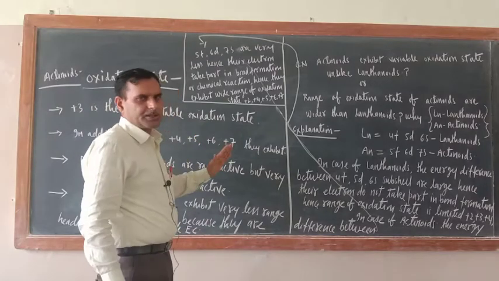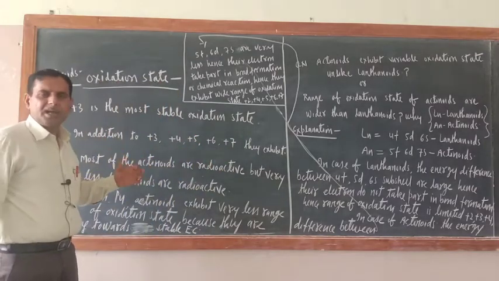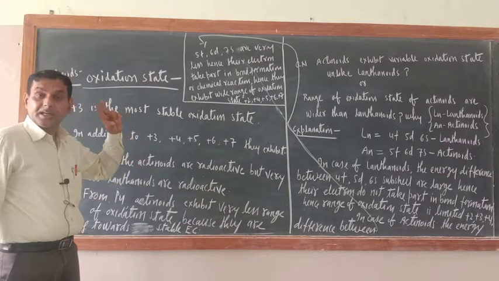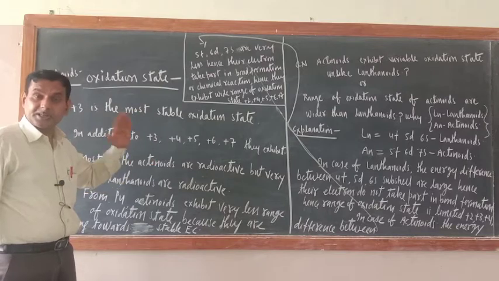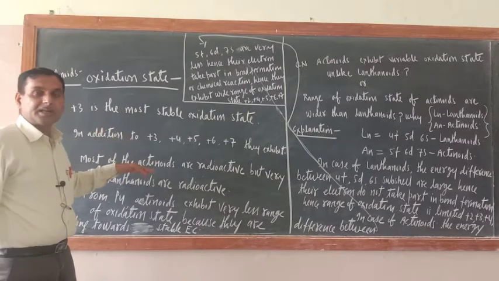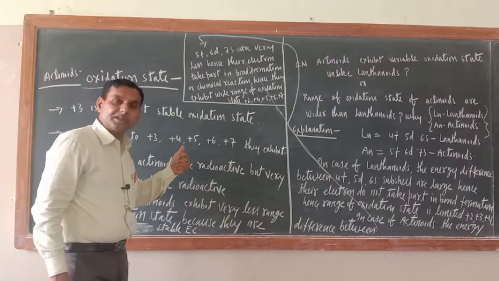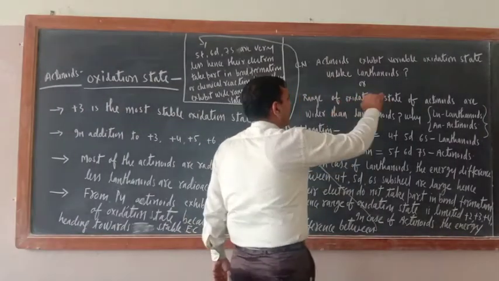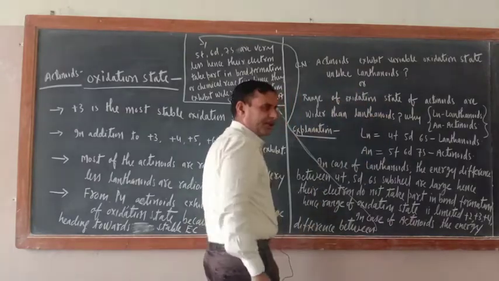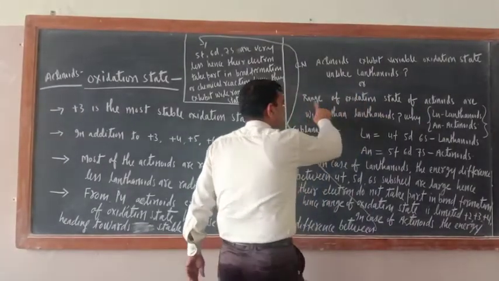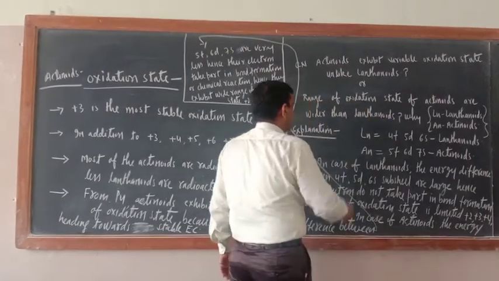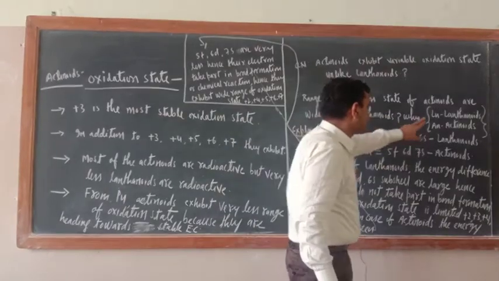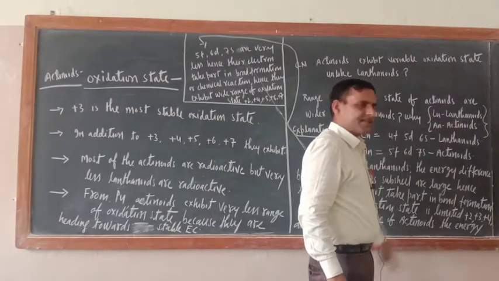Now there is one question. Lanthanides do not exhibit variable oxidation states. Their range of oxidation states is limited, while actinoids exhibit a wide range of oxidation states. So the first question is: actinoids exhibit variable oxidation states unlike lanthanides. Our second question is: the range of oxidation states of actinides is wider than lanthanides. Why? Just see, Ln means lanthanide, An means actinoids.